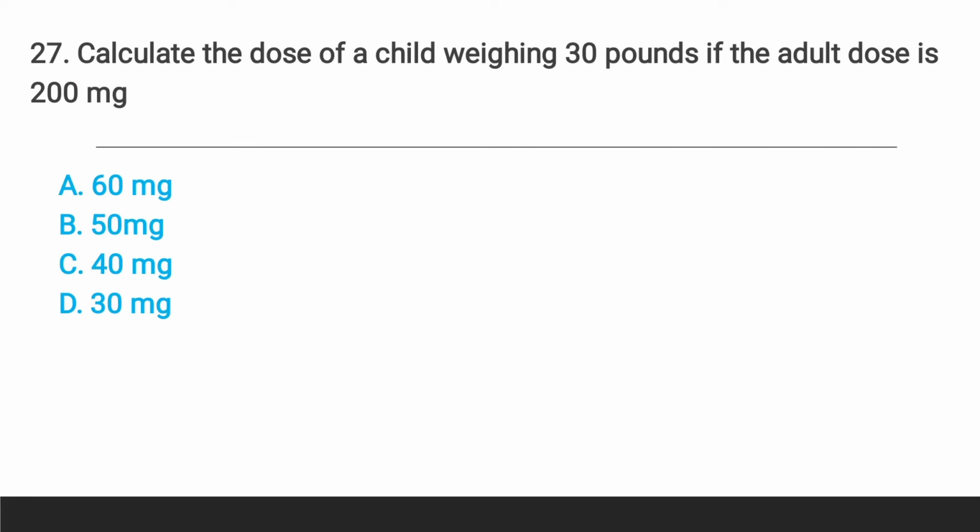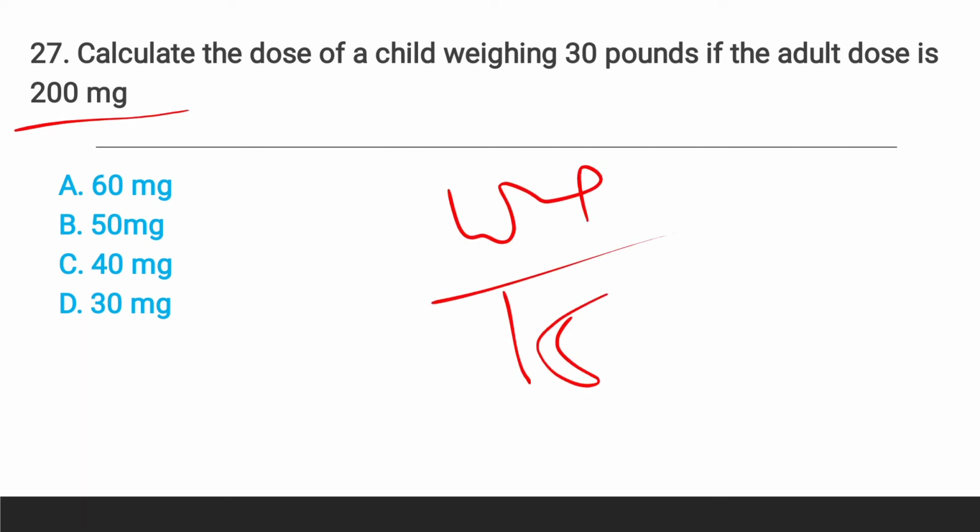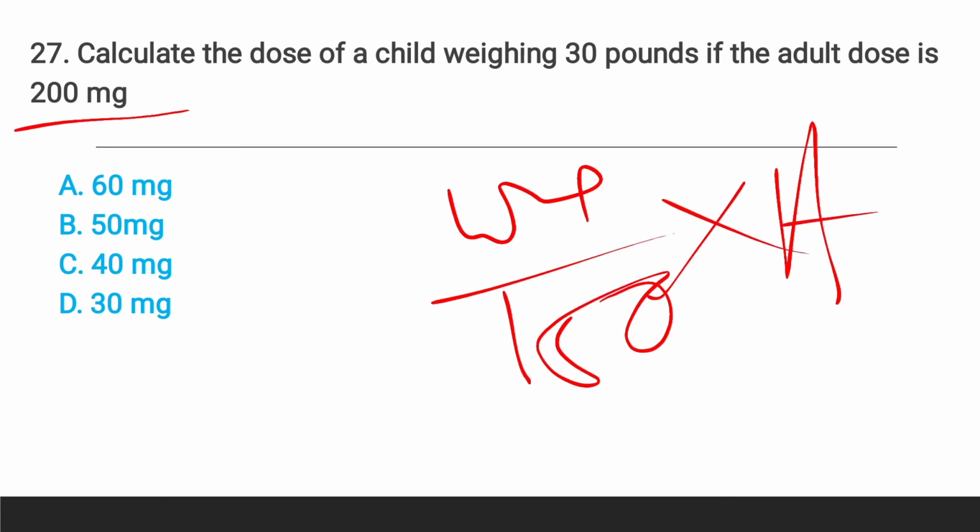Next, question number 27. Calculate the dose of a child weighing 30 pounds if the adult dose of a drug is 200 mg. So here if we put the Clark formula, means weight of the child in pounds divided by 150 into adult dose.